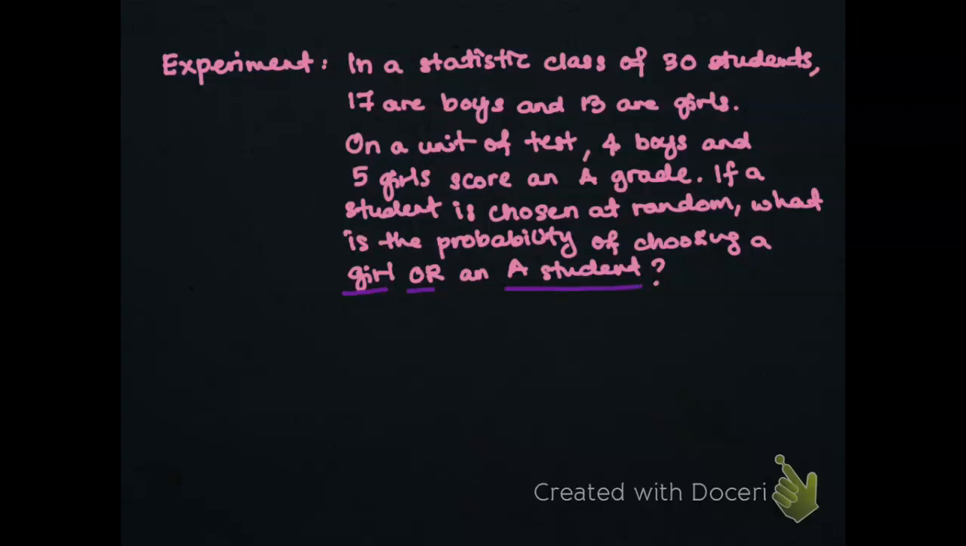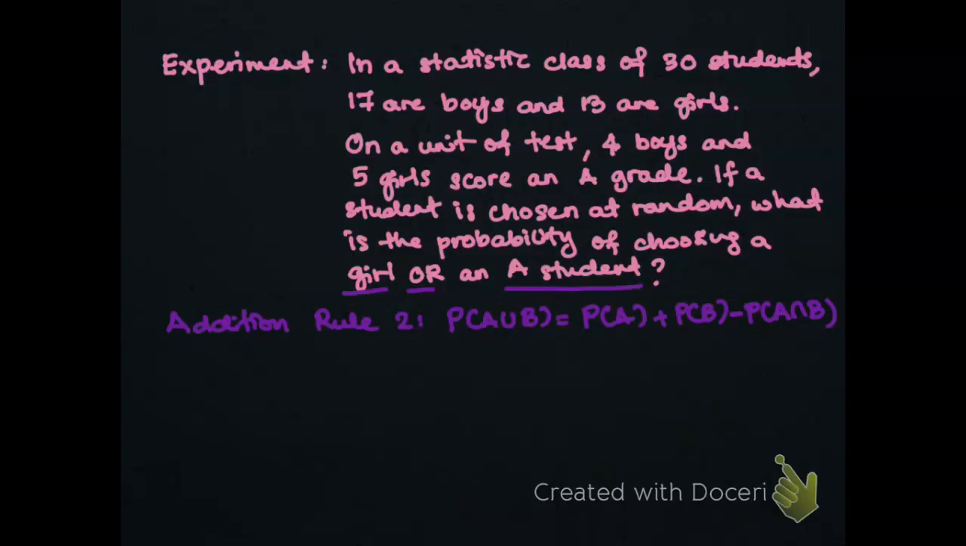So this information uses addition rule 2. Addition rule 2 refers to non-mutually exclusive events where you have an intersection of event A and event B. So the formula is: probability of A union B is equal to probability of A plus probability of B minus probability of A and B. In this experiment, event A refers to the girls, while event B refers to students with A grades.